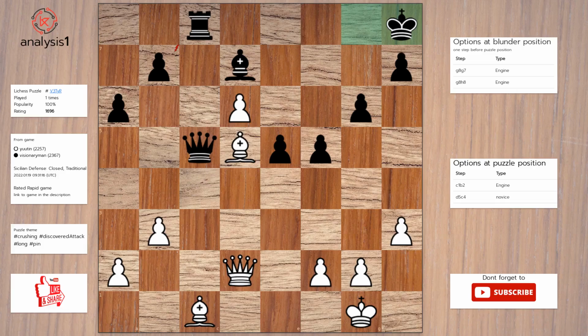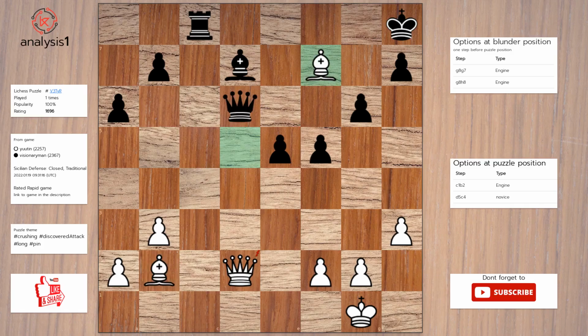Next puzzle. Puzzle position vulnerabilities are: bishop takes pawn. There are no checks in this position. Solution to the puzzle is: bishop to b2. Queen takes pawn. Bishop to f7. Queen to e7. Queen takes bishop.